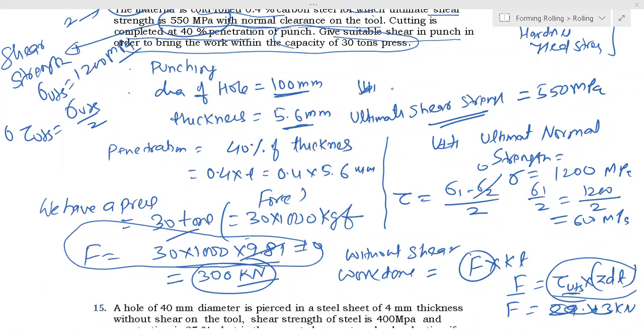Where is the Z? I have not written Z anywhere. Anupam Kumar says 967. Okay, so this is your 967 kilonewton.